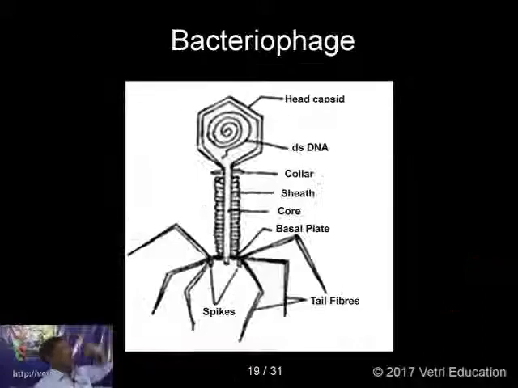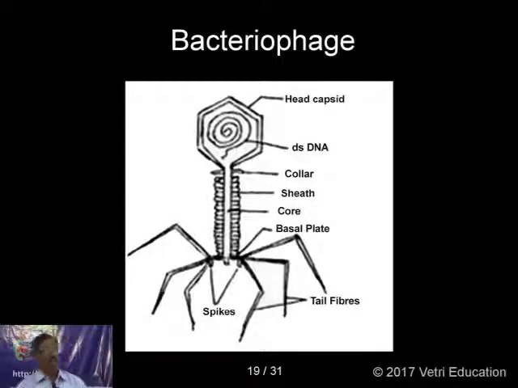Next we'll see the structure of the bacteriophage. I told you already the bacteriophage is a virus infecting bacteria. It is a tadpole shape, having a head, a collar, and a tail piece. Three parts.